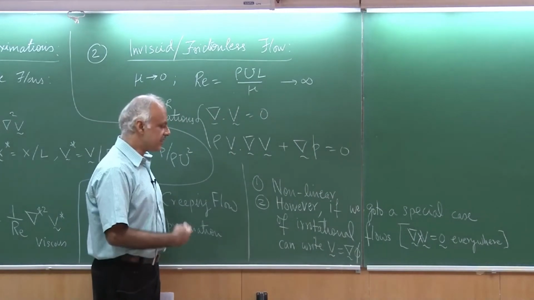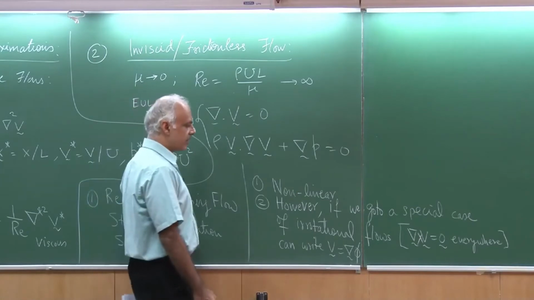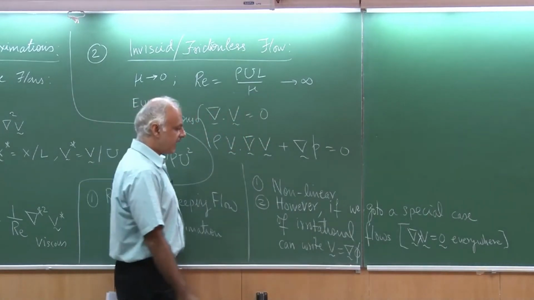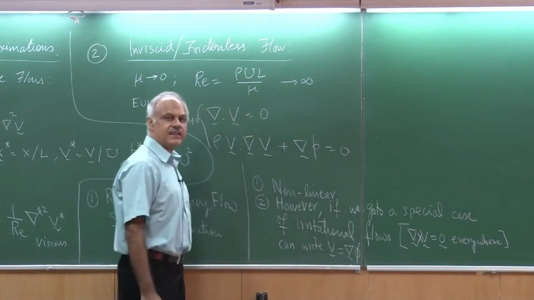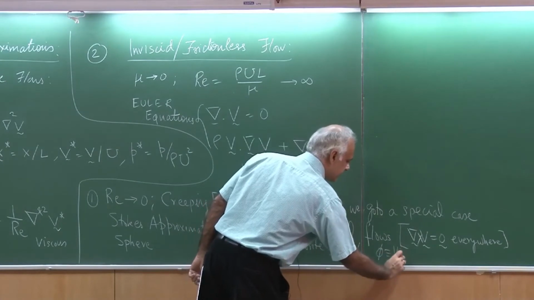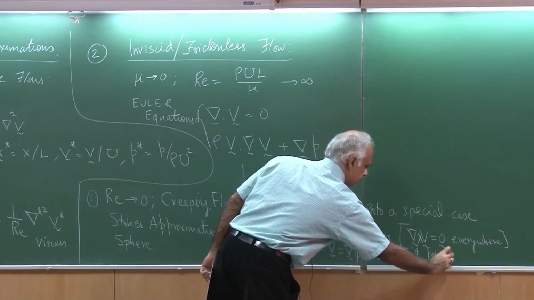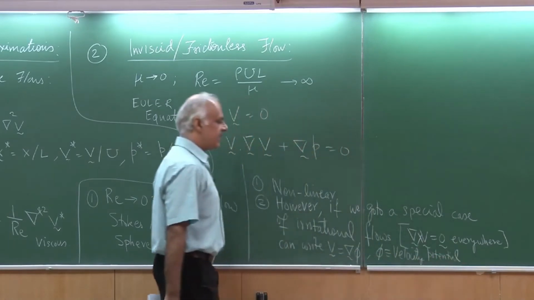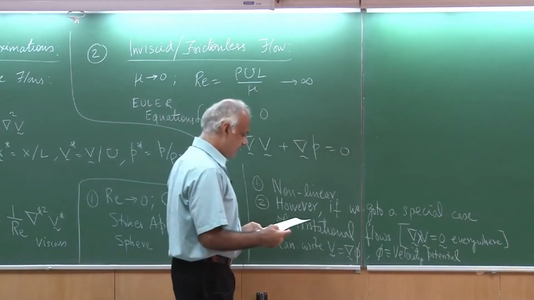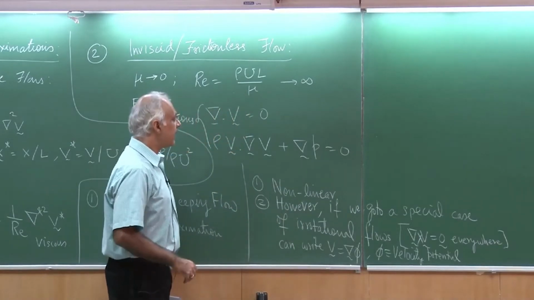This is a theorem which I am sure you must have looked at in your math course, that for a field which is irrotational, curl of velocity is 0, then that field V can be written simply as the gradient of a potential. So, phi is a potential and we refer to it as the velocity potential. And in that case, enormous simplifications are possible. We will come to that in a while, but let us move on and look at other properties.